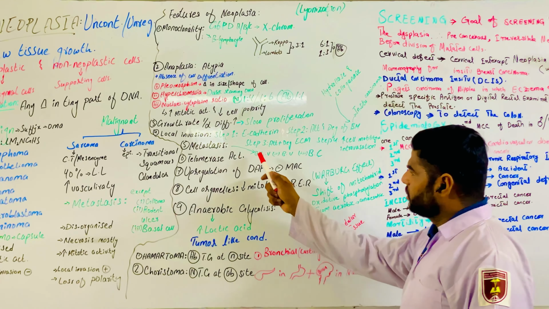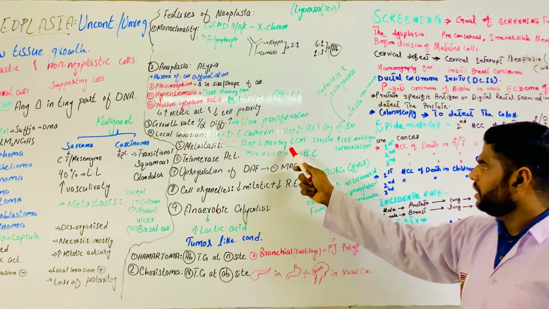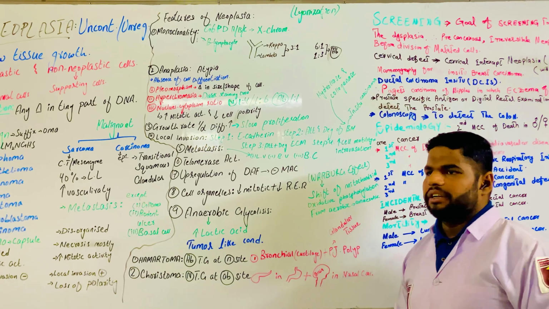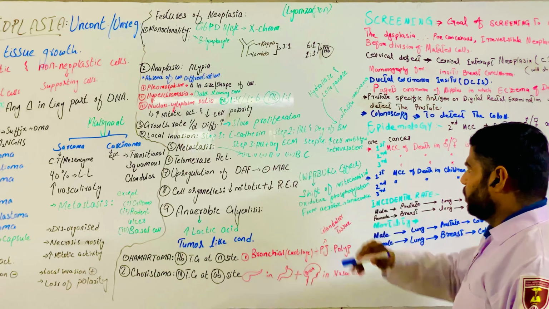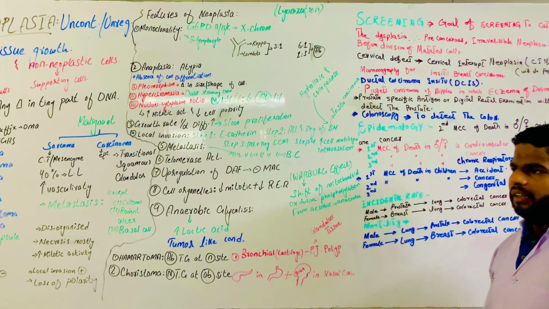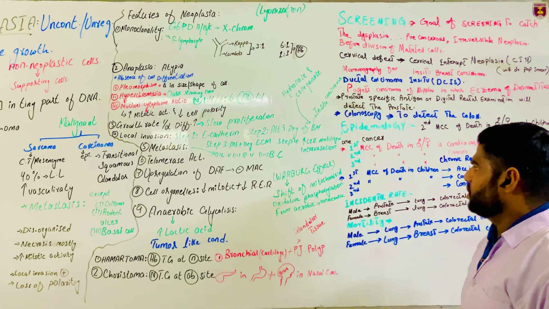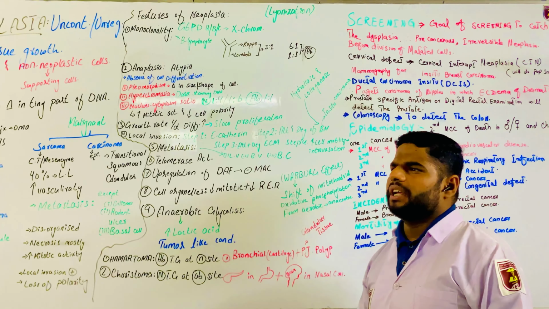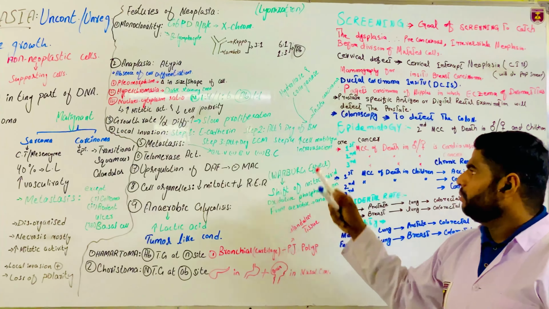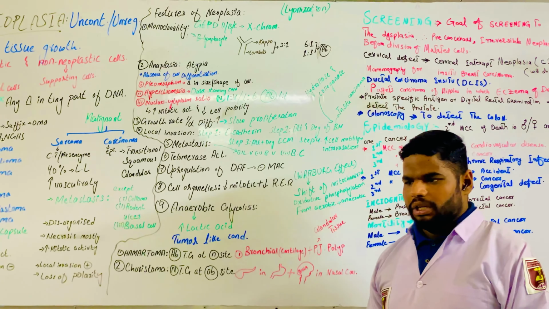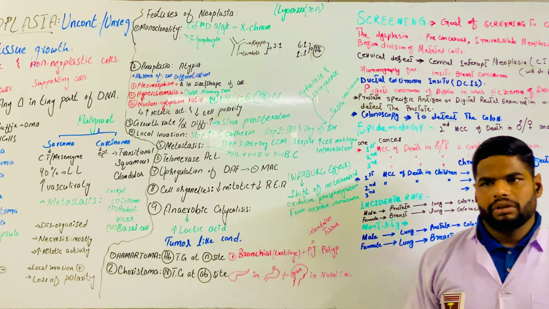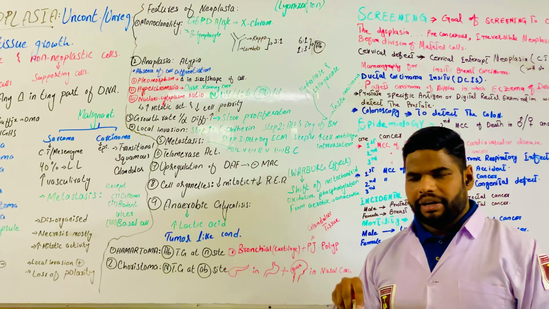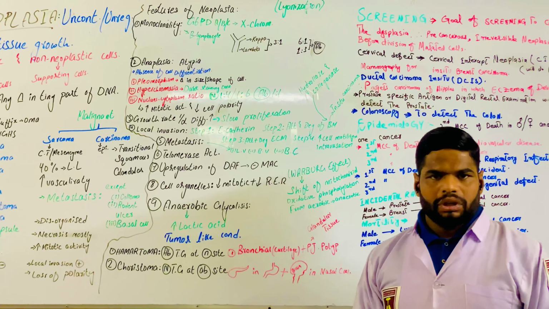Step 3 is attack or degradation of the ECM, that is the extracellular matrix. Then step 4 increases the cell motility. There is a term, intravasation. It means that when the cell motility is increased, meaning cell movement is increased, the cell attaches to the capillary, then enters the capillary and goes into the blood. This is called intravasation.